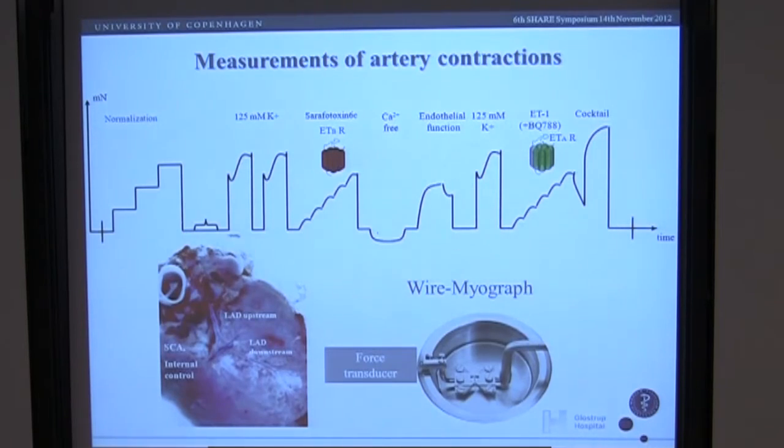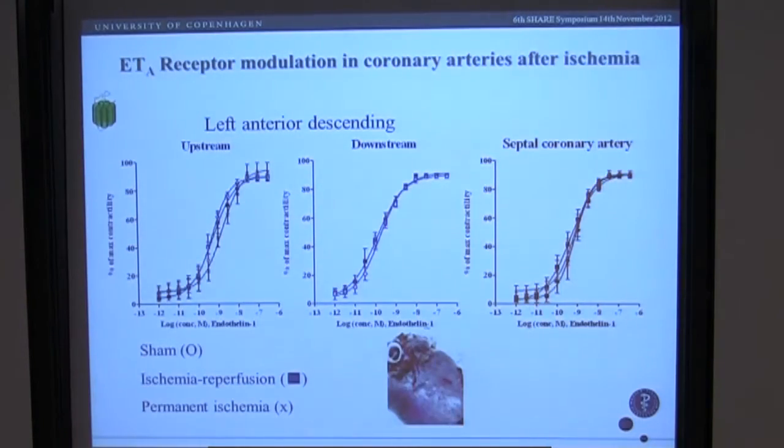With sarafotoxin 6c, which is a specific ETB receptor agonist, I monitored ETB receptor-mediated contractility, and with ET1 in presence of an ETB receptor antagonist, I measured the ETA receptor-mediated contractility. For the ETA receptors, we didn't see any changes in the ischemic groups compared to the sham-operated groups, neither upstream to the ligature, downstream to the ligature, or in the septal groups. That's what you see here in the concentration response curves: upstream, downstream, and septal.